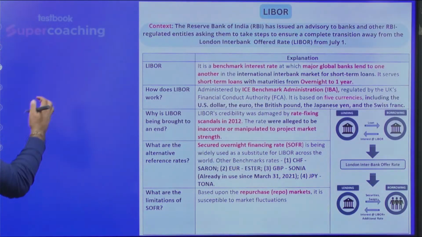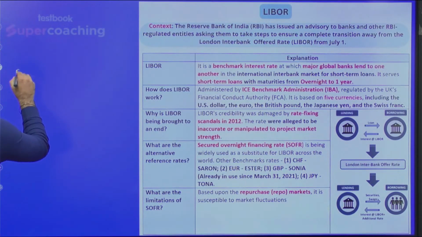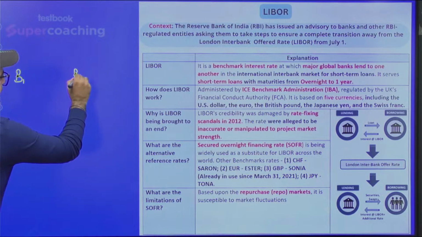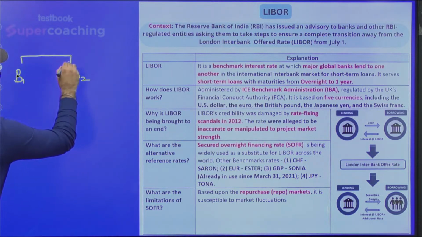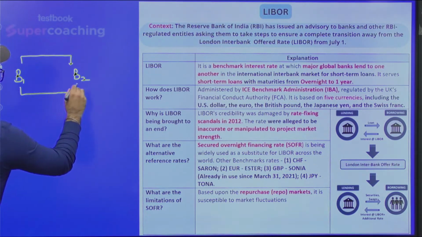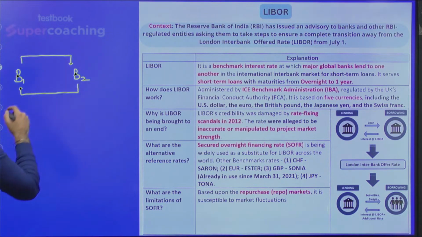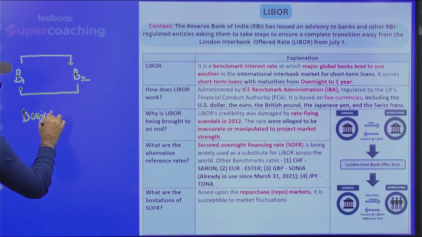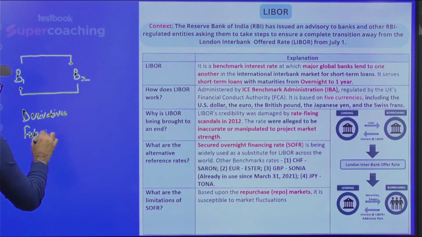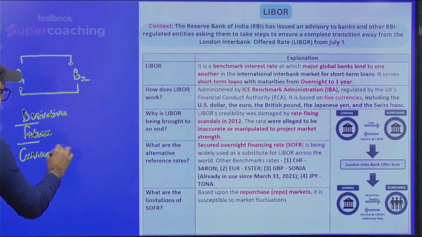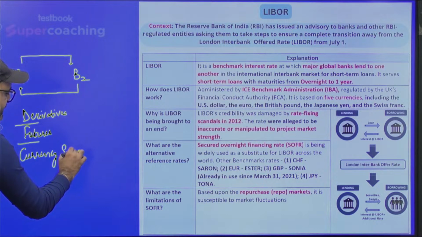Whenever banks like B1 and B2 make a transaction within India, that is interbank borrowing or lending. But not only interbank transactions: in many cases, the rates of derivatives, futures, and currency swap agreements are decided on the basis of offer rates.